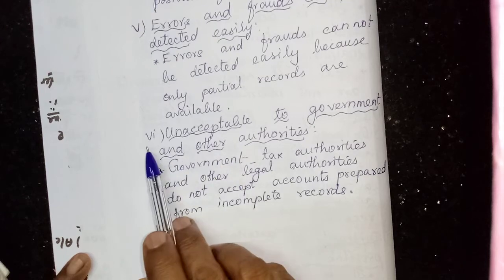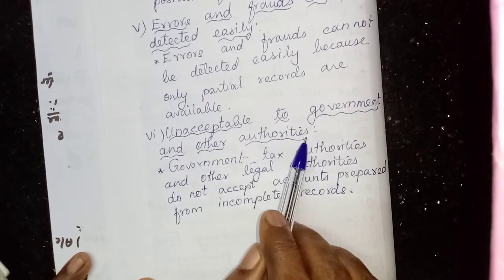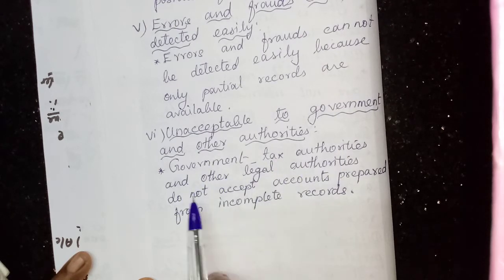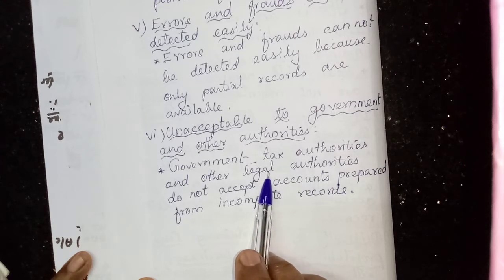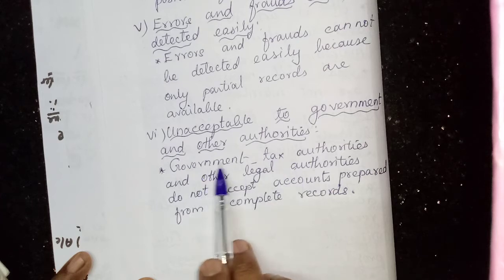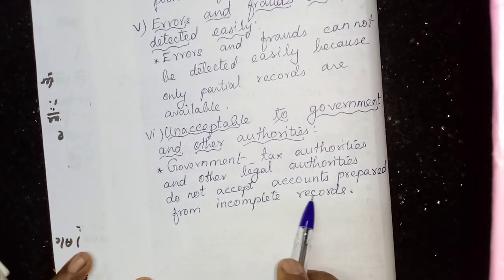Then the last point, unacceptable to government and other authorities. Here it means government, tax authorities and other legal authorities, maybe the town panchayat, then the district court. All these come under this heading. They do not accept accounts prepared from incomplete records.